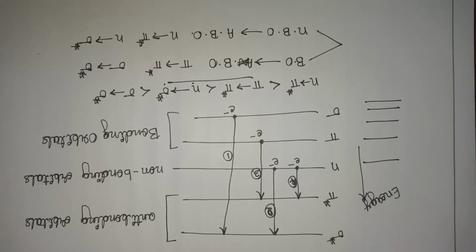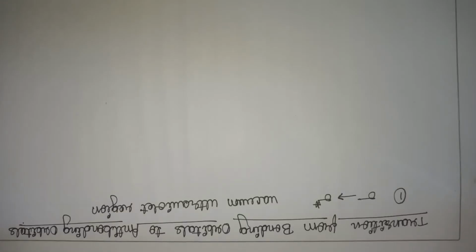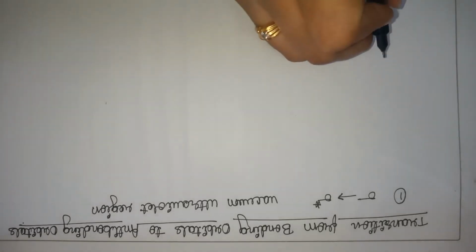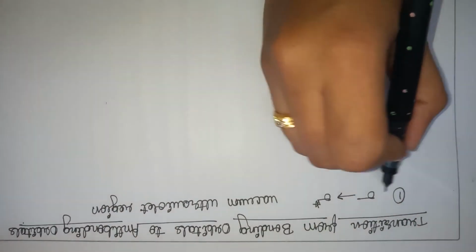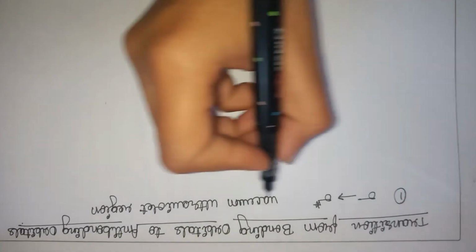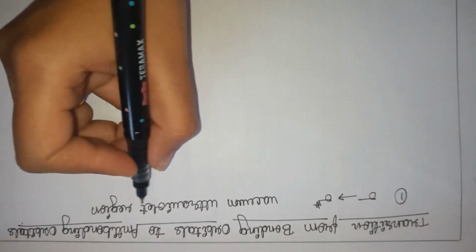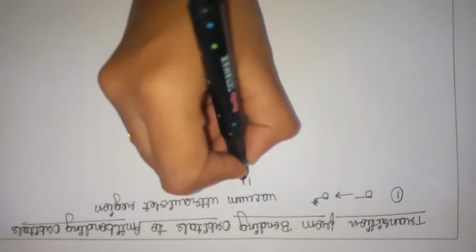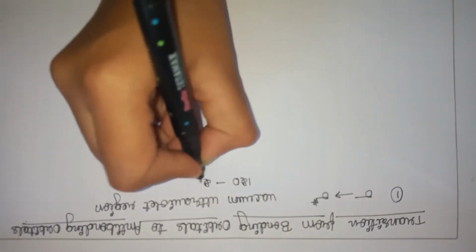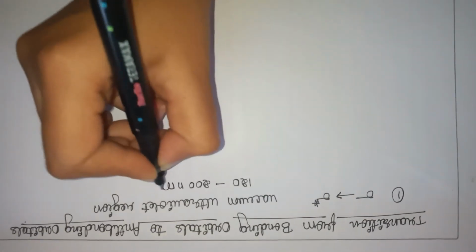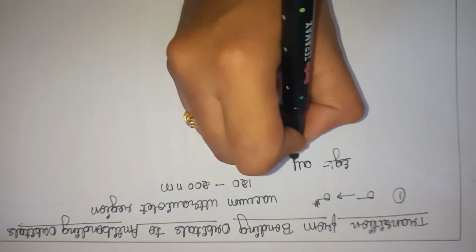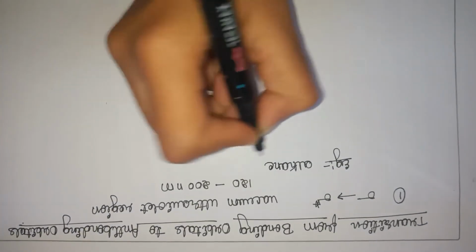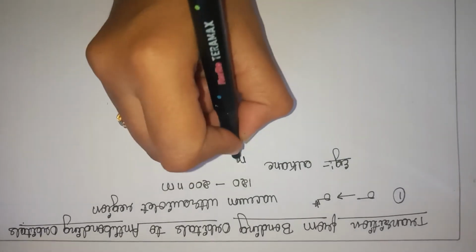Next we will consider transition from bonding orbital to anti-bonding orbitals. In that, the first one is sigma to sigma star. It takes place in the vacuum ultraviolet region, having a value in the 120 to 200 nanometer range. For this we take an example like alkanes, for example methane.